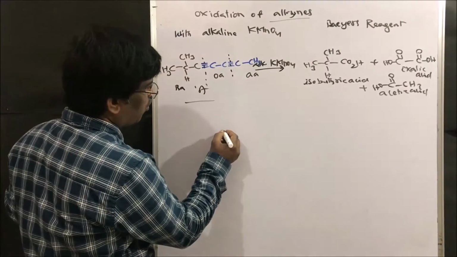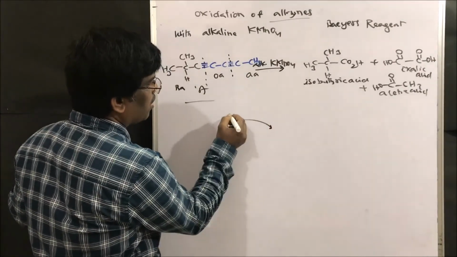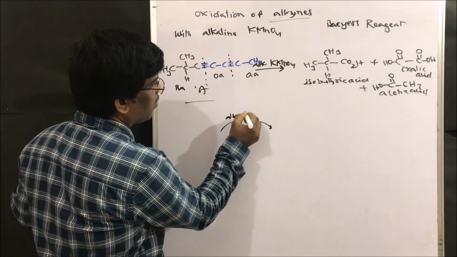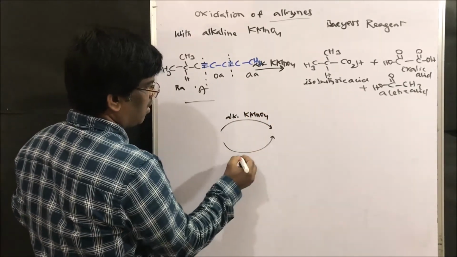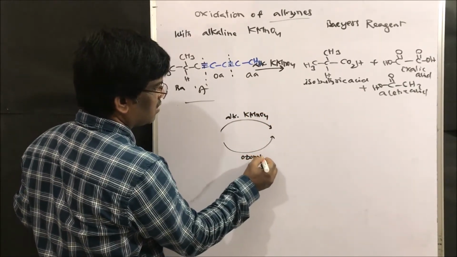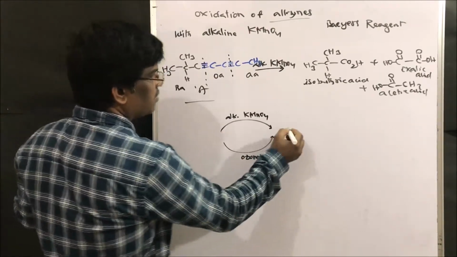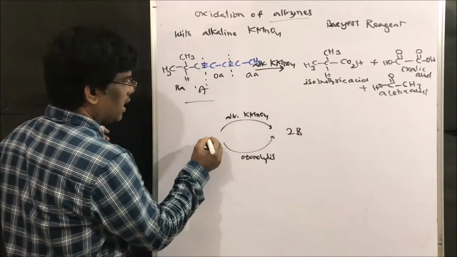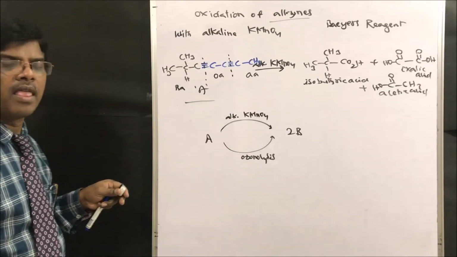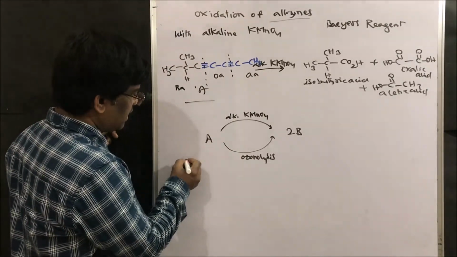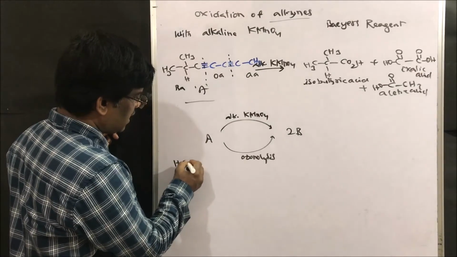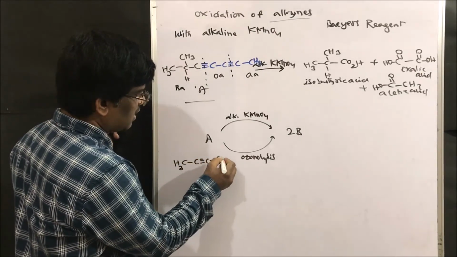Let us take one more example. For example, alkaline KMnO4, right? Or ozonolysis gives 2B. A gives 2B. So what is A? Let us take CH3, triple bond C, CH3.